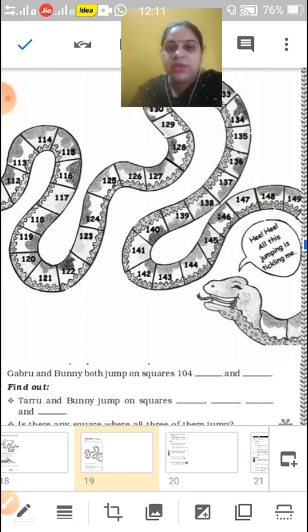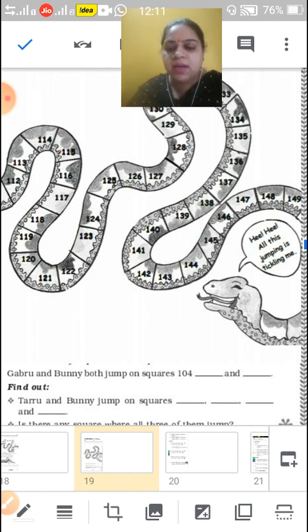Next, Taru's 10th jump is on which number? Taru was jumping in a 4 number square, so he starts from 106. 106 plus 10 into 4, which is 40. 106 plus 40 is equal to 146.